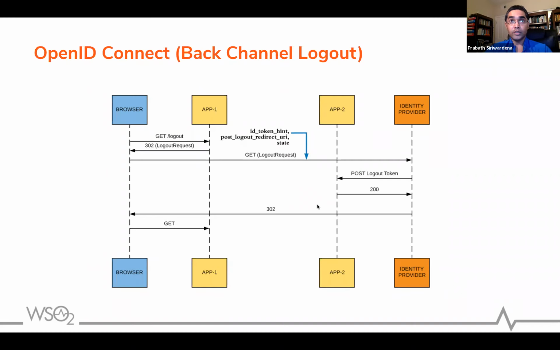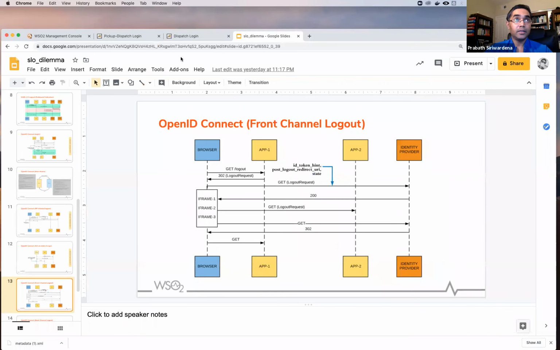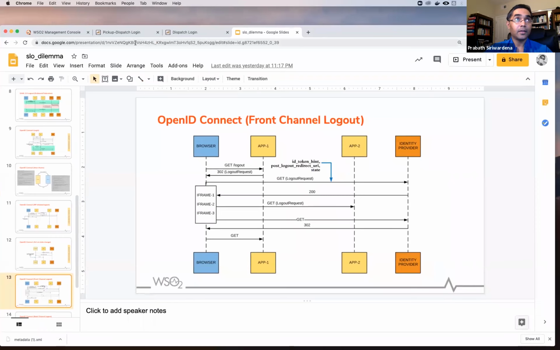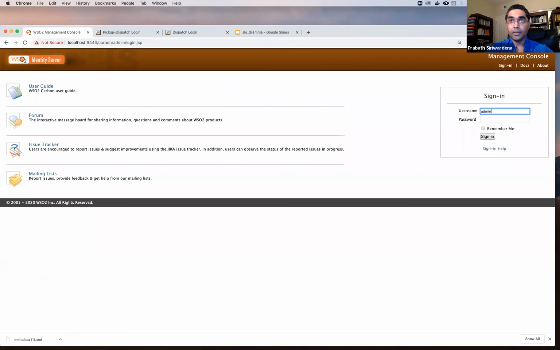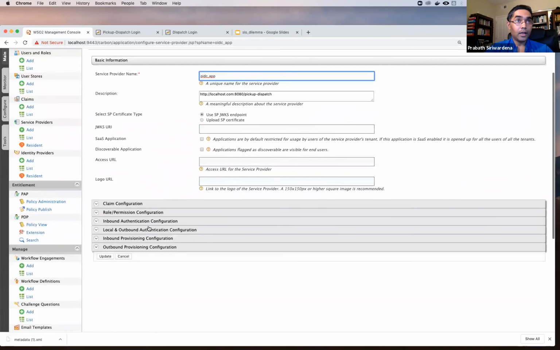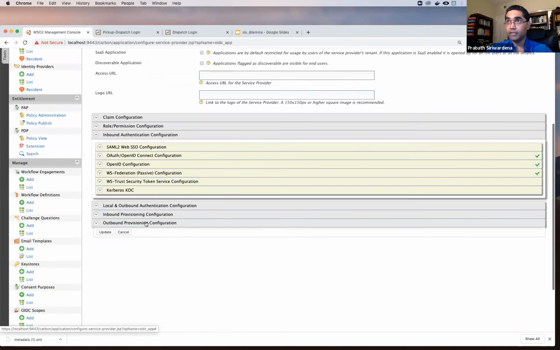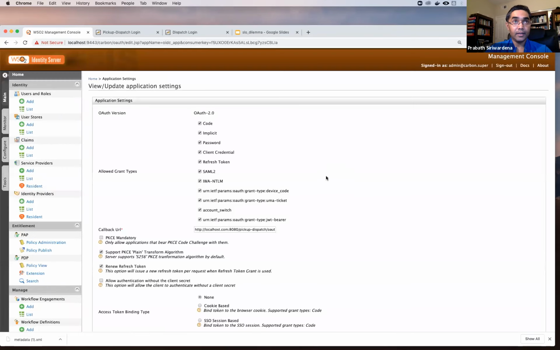Yeah, so that's what I wanted to cover. But sorry, I didn't do the OpenID Connect demo, so let me go through that. Once again, on the identity server side, I have registered an OpenID Connect application. If you go to inbound authentication configuration, OpenID Connect configuration, edit, right?